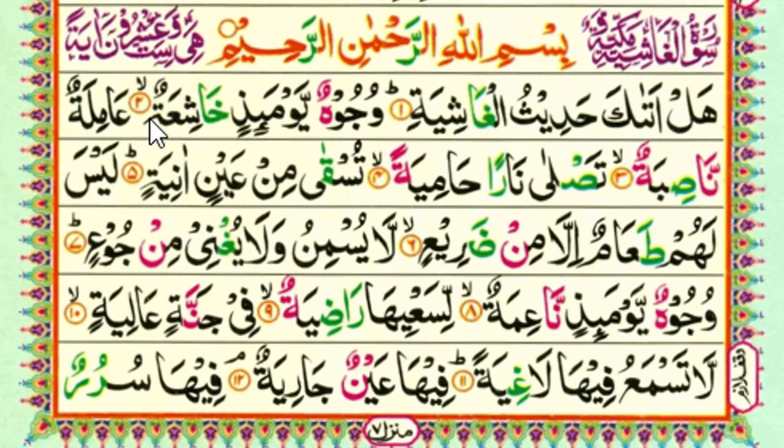So this ta which looks like ha becomes ha when we stop, and this double dhamma we skip from here, because whenever double dhamma or double kasra comes on this ha-shaped ta, then we skip both. And then we put a sukun sign as well. So it will be khashi'ah. We cannot say khashi'at with the ta sakin, and similarly we cannot say khashi'atu. This is also wrong. So we say now وجوه.